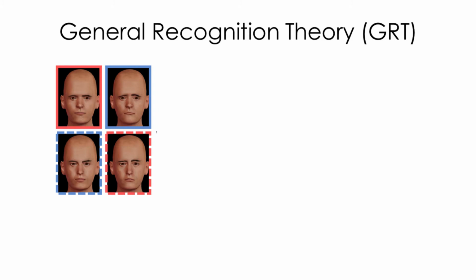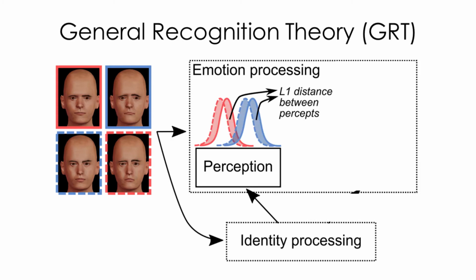According to GRT, such interactions can happen at the perceptual and decisional levels. Imagine that now the face also varies in identity. Changes in identity can interact with emotion processing in two ways. First, they can affect how face emotion is perceived. For example, focus on the two blue distributions representing different identities showing sadness. The area between the distributions, shaded in blue, is a measure of their distance. It measures to what extent changes in identity produce changes in perceptual representations of sad faces. This is known as a violation of perceptual separability and essentially represents an inability to filter out information about identity